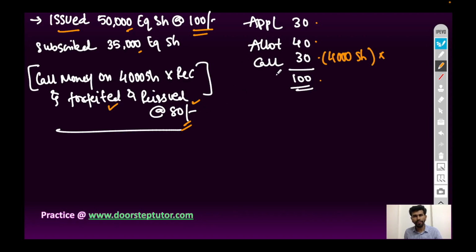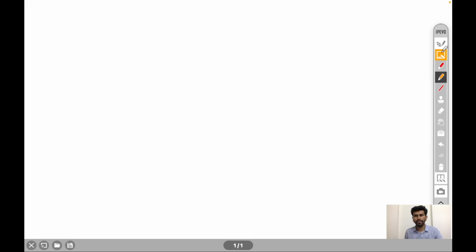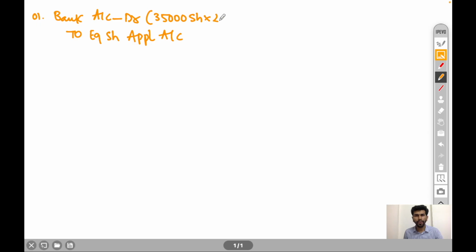So, first journal entry will be for application money received on 35,000 equity shares subscribed by the public at 30 rupees per application. First journal entry will be bank account debit to equity share application account, 35,000 equity shares which are applied by the general public at 30 rupees.